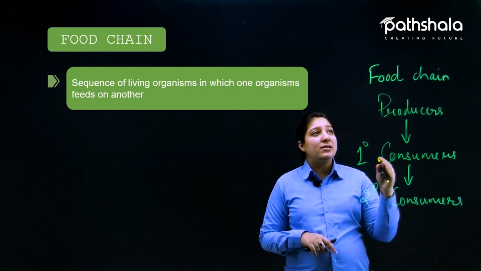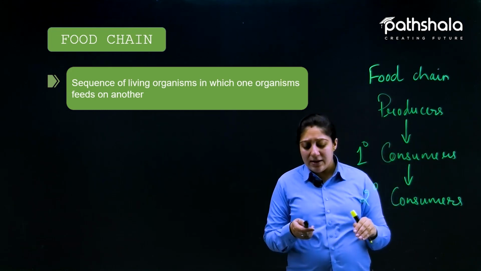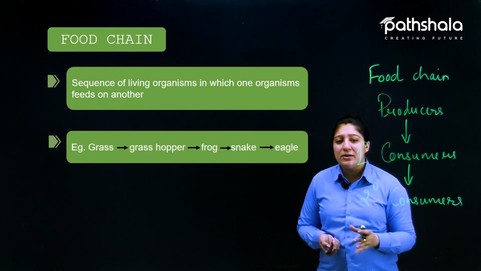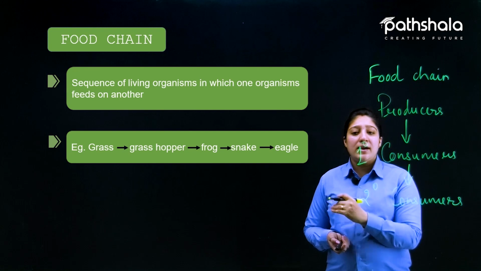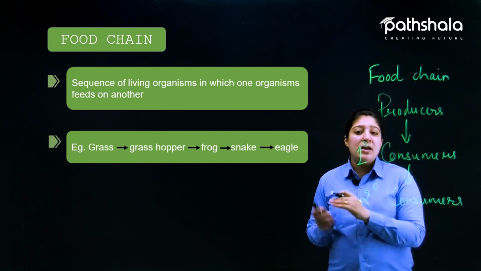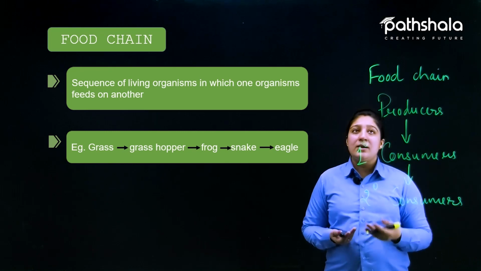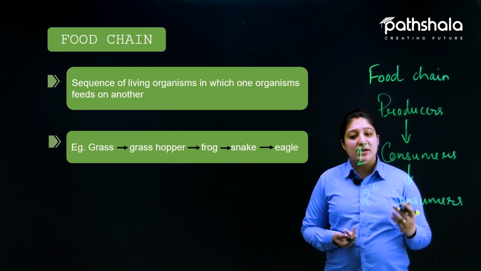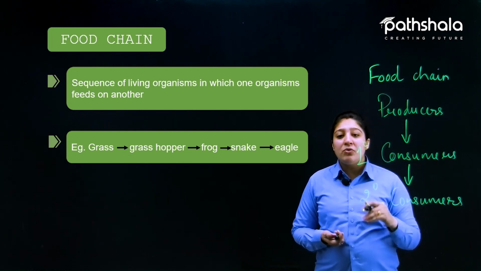And later on, like this, the food chain goes on. These are the basic steps. Now here is a basic example of a food chain. Just see here. In our example, the first and foremost thing is grass. Now, grass is what? It is a type of producer, that is, it makes its own food. Now on grass, who is feeding?